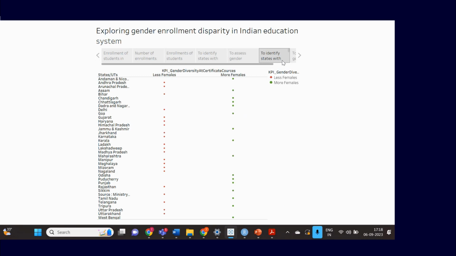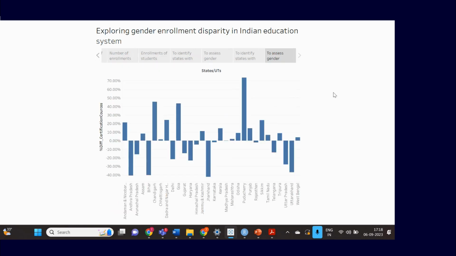We have done the same model to understand gender disparity in certification courses. Compared to school level, we can see there are more states and union territories having more female enrollments compared to male enrollments. To understand it better, we have used a bar graph to show the percentage difference between male and female enrollments across states and union territories, where the graph shows by how much percent the difference is.